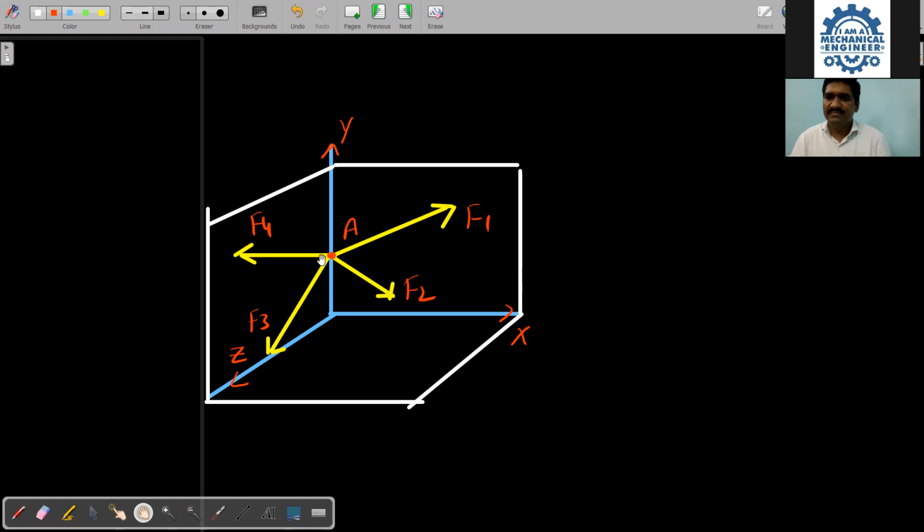Concurrent. Okay. But all the forces are not acting in the same plane. You can check, all of you. One is acting on the z-axis, or we can say one is connected from where to where. Check, all of you. Your F3 is connected from a point lying on the y-axis and a point lying on the z-axis.